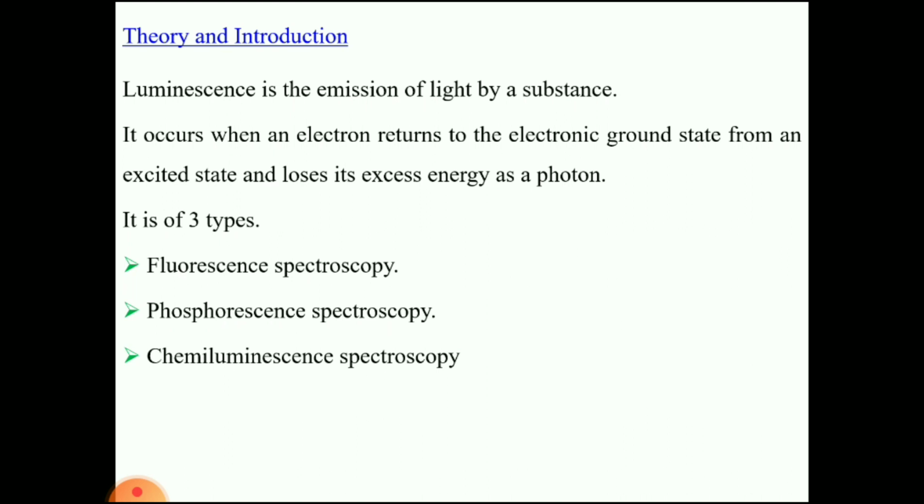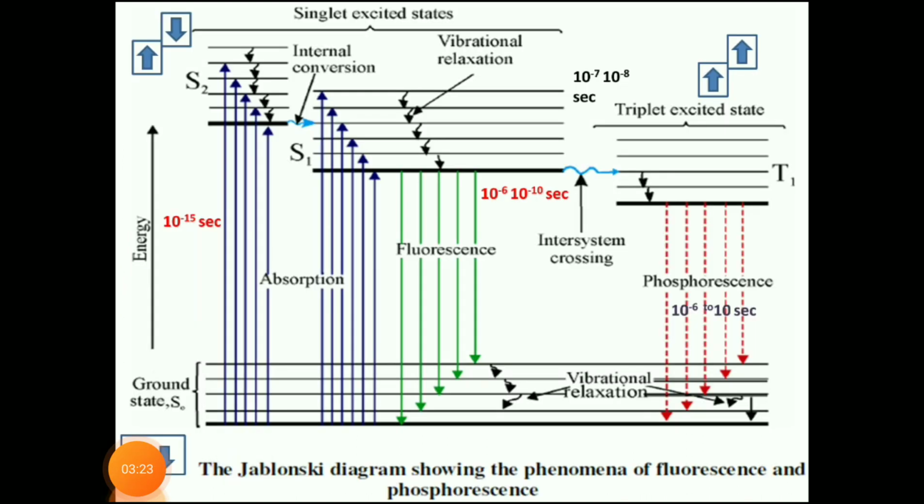In luminescence, three types of phenomena are there: fluorescence, phosphorescence, and chemiluminescence. We explain everything using one diagram, the Jablonski diagram. In this Jablonski diagram, we represent three states.